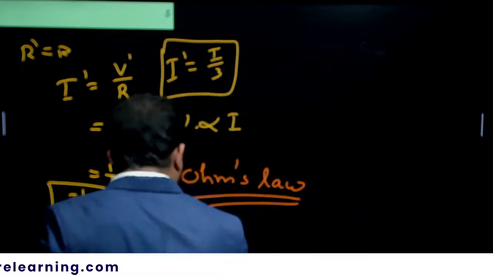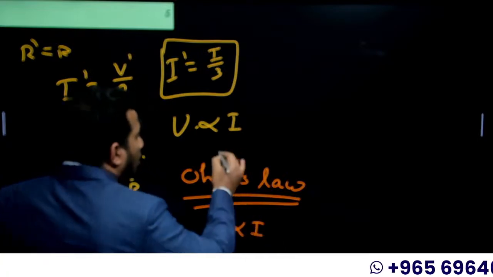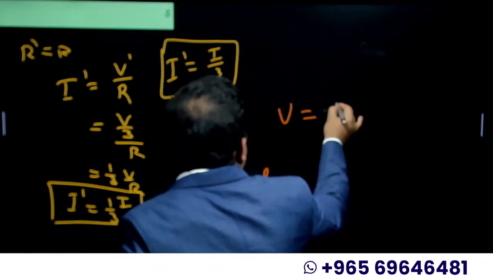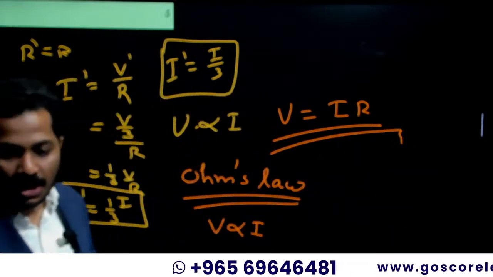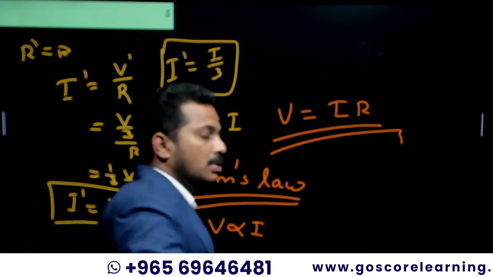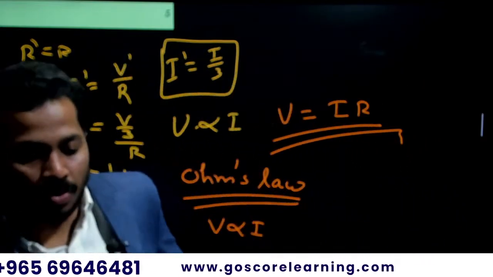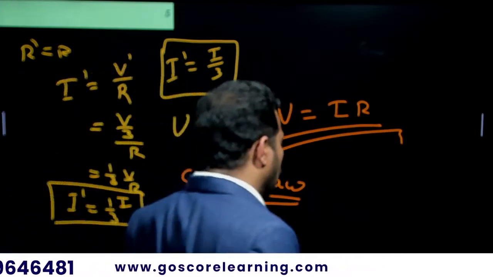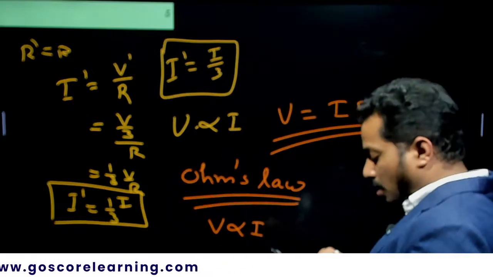After stating the law, you should write, mandatorily, V proportional to I, V equal to IR, where R is called resistance. So write the mathematical form of Ohm's law. This much you need, right? Actually, when we are checking the markings for this question, what is the question number?